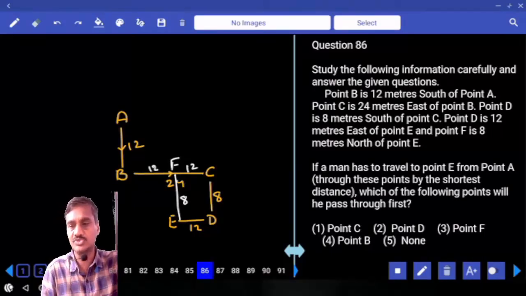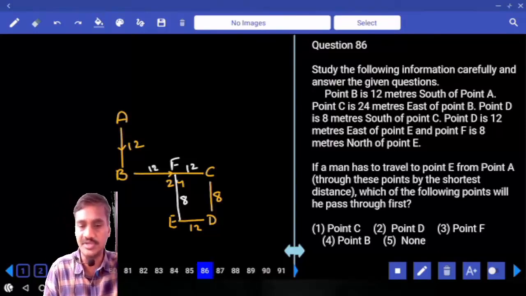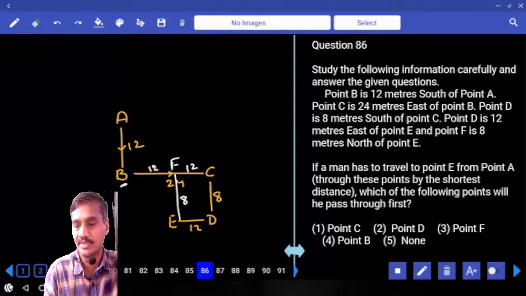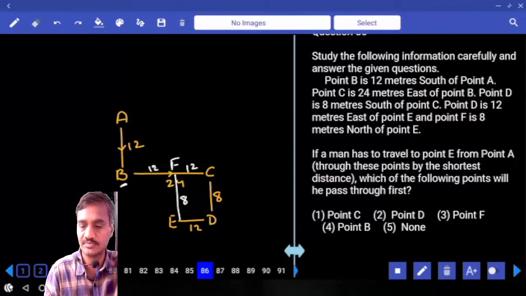Then if a man has to travel from point A to point E through these points by the shortest distance, that means initially he has to touch which point? He has to touch B. And so point B, that is choice 4.